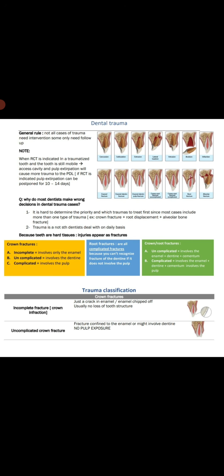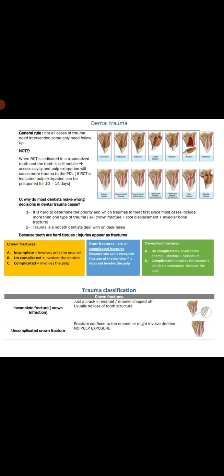In incomplete fracture or crown infraction, there is just a crack in the enamel or the enamel chips off, usually with no loss of tooth structure. This is incomplete fracture or crown infraction.